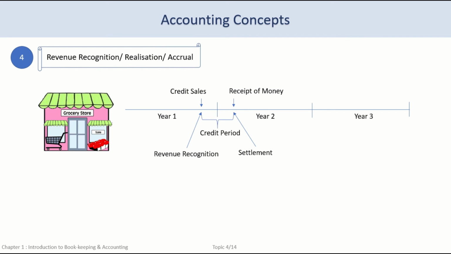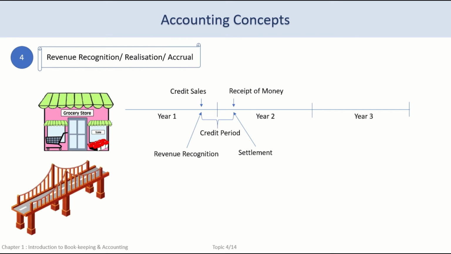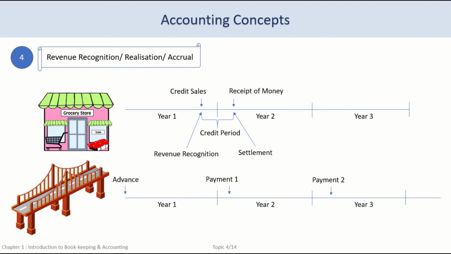This is the project contract for the construction of a bridge. The terms of the contract state that the contractor has agreed to construct the bridge within 3 years and 3 months. The terms of the payment are that the contractor will receive an initial advance and the remaining payments on completion of 30%, 60%, and 100% of the project work. We are working in the accounts department of the contractor.